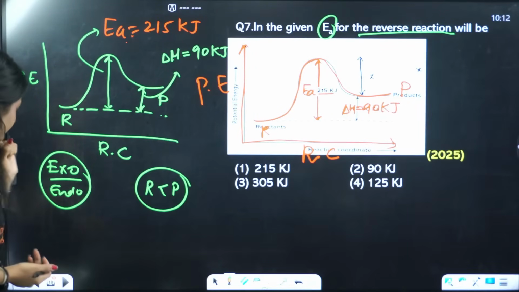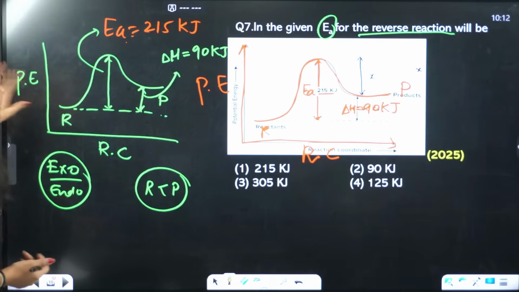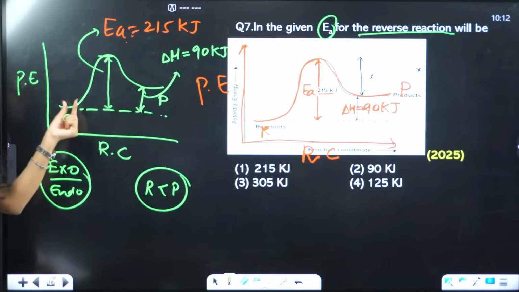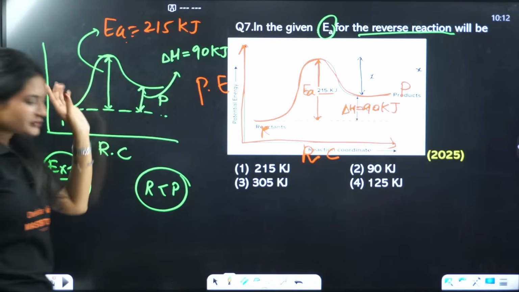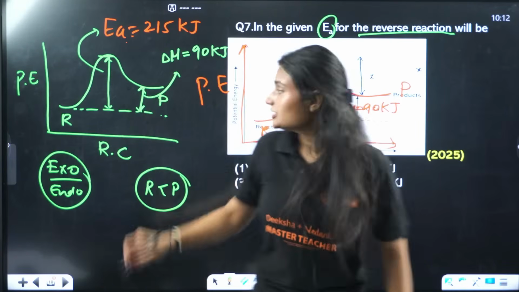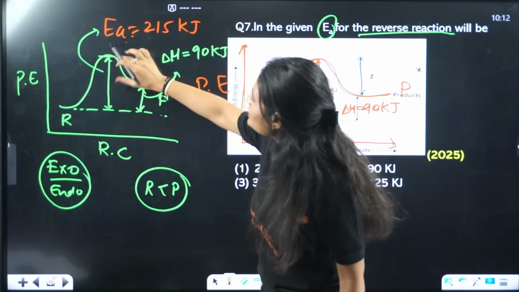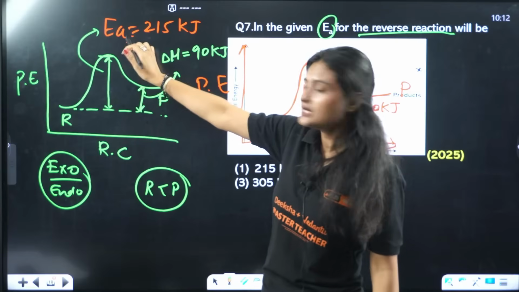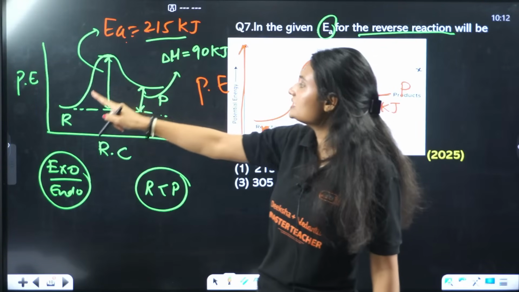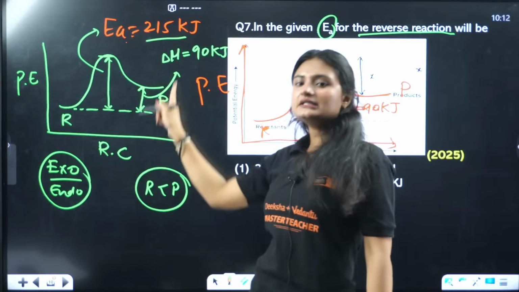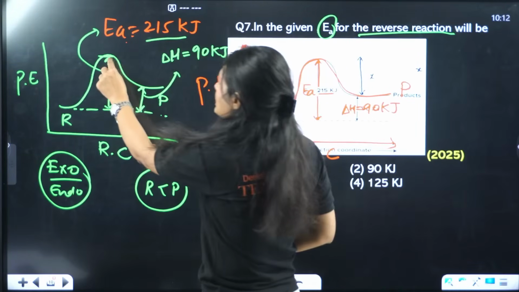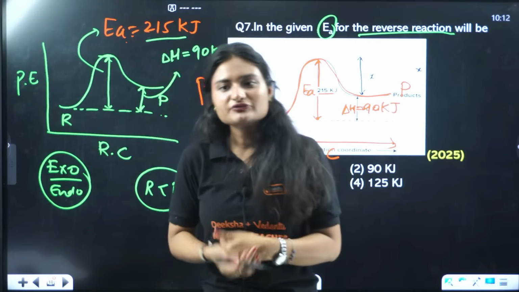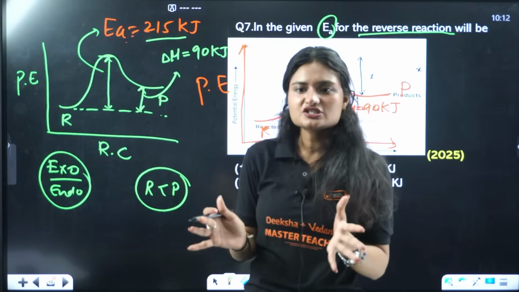Now one more thing. This is the activation energy. This is the peak. From the reactant, you need to give this much energy. The reactant should have this much energy, how much? EA, this 215 kilojoule energy, to convert into product. If it has energy equal to or greater than the activation energy, only then the product formation will happen, right? That's the activation energy concept.